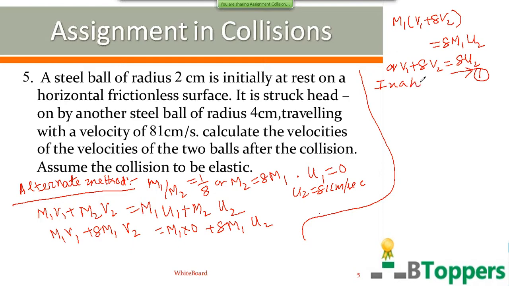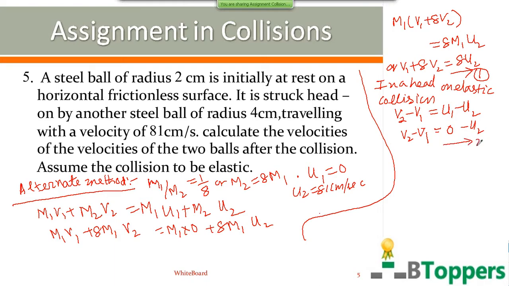In a head-on, which means one-dimensional elastic collision, we can write V2 minus V1 equal to U1 minus U2. Here U1 is 0. So we can solve the equations 1 and 2 for V1 and V2 in terms of U2. So adding the equations 1 and 2.